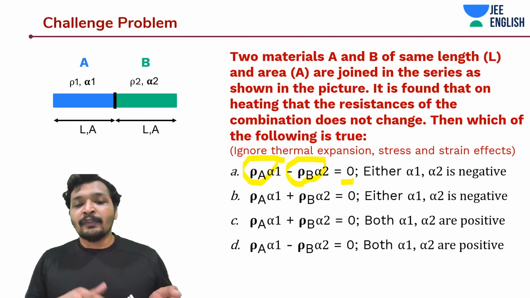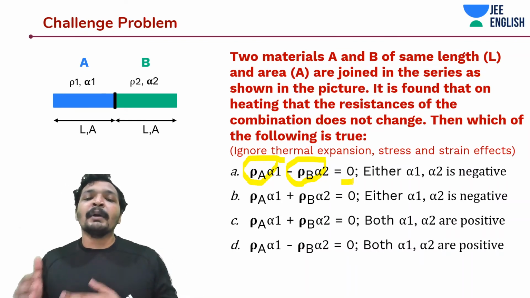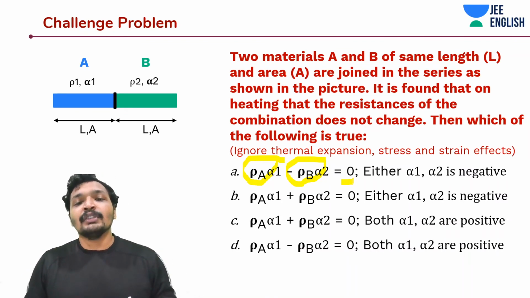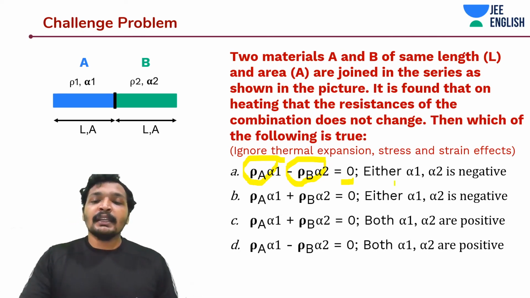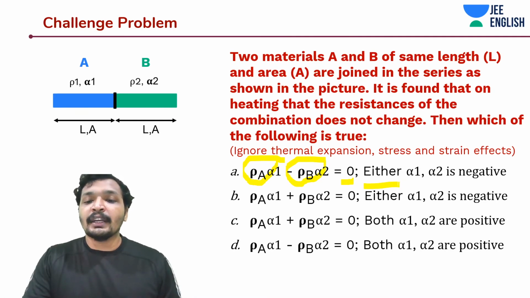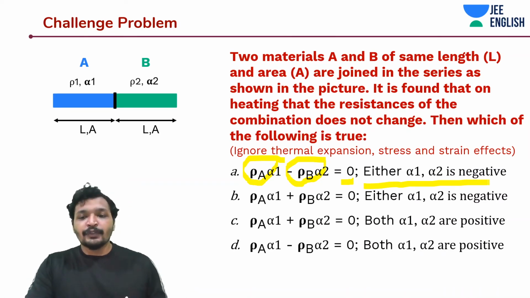And when I'm saying rho A into alpha 1 minus rho B into alpha 2 is equal to 0, that also means both of them had to be either positive or negative. And here it is given either of them is negative. So which itself is not true.